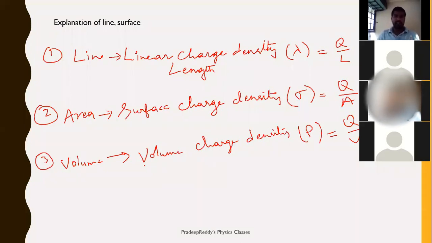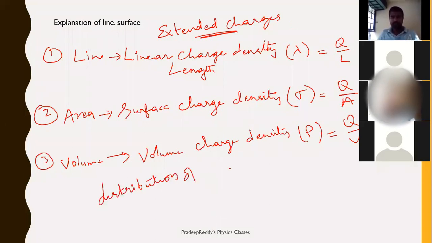These all come under extended charges, or you can consider them as distribution of charge. Distribution of charge can be along length, along area, or along volume.